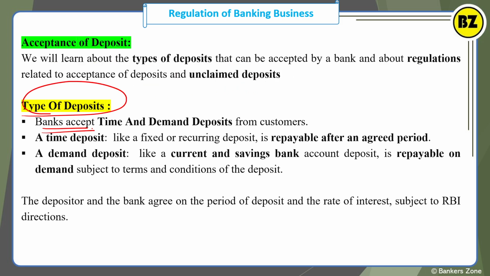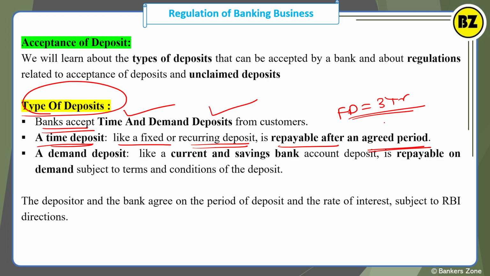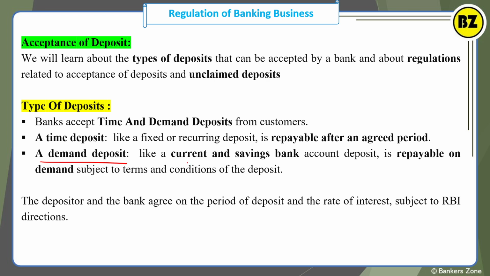So first we will see what are the types of deposit. Simply, a bank can have time deposits and demand deposits. See, the name itself indicates what a time deposit is. Simply it is like a fixed or recurring deposit. It is repayable after an agreed period. For example, if you do an FD for 3 years, you will get the maturity amount after 3 years, right? That is repayable after the agreed period. And a demand deposit is very simple, like a current account balance or savings account balance, right? It is payable on demand, whenever you want, you can go to the bank and withdraw the money. These are the demand deposits. So very simple. Time deposit after some time, demand deposit on demand, right?